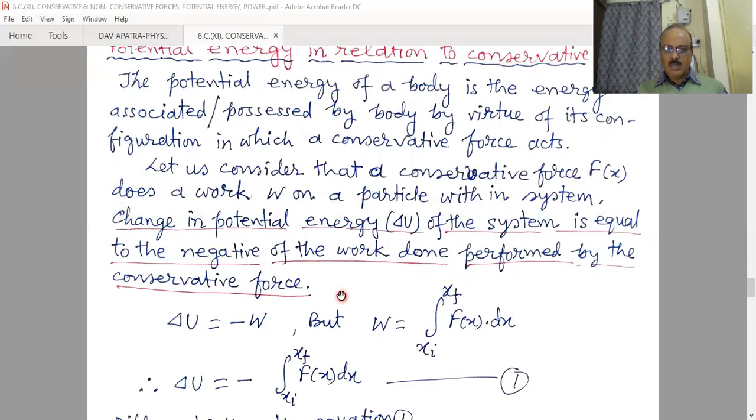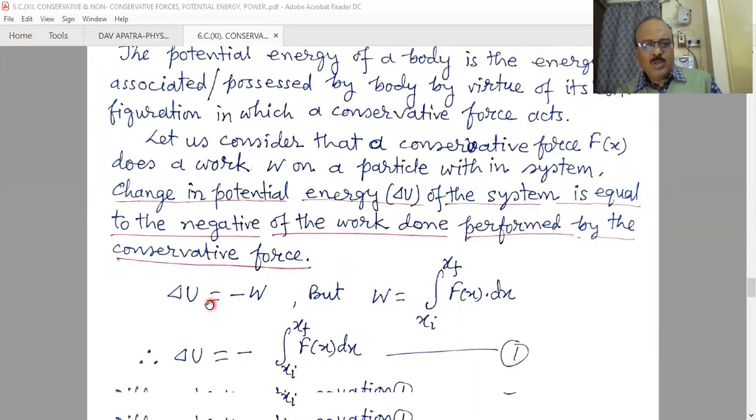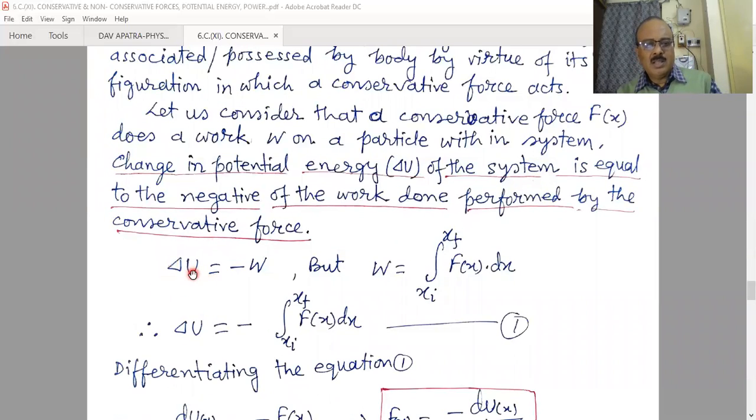If the work done by the conservative force is negative, negative into negative, the energy change will be positive, and when the work done by the conservative force is positive, then the energy change will be negative. Therefore, we can write delta U, the change in the potential energy, is minus W, where W is the work done by the conservative force.